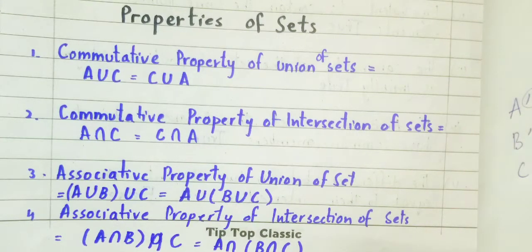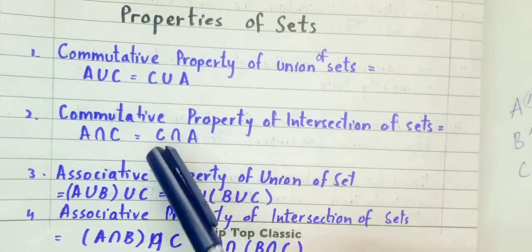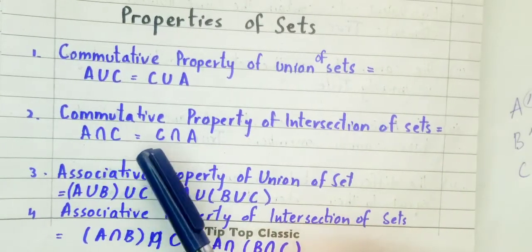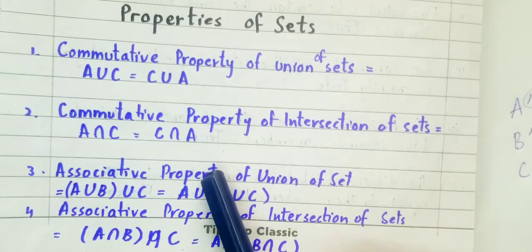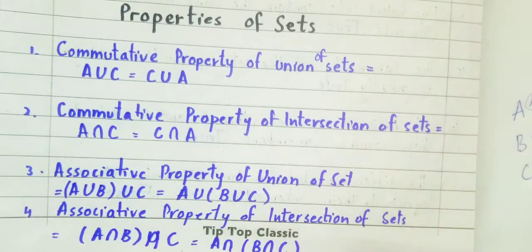Now the second property of sets is the commutative property of intersection of sets. It means we have the same reciprocal property, but here we use the sign of intersection. A intersection B is equal to B intersection A, right? The idea is the same: either I do A intersection B or B intersection A, the answer will be the same.